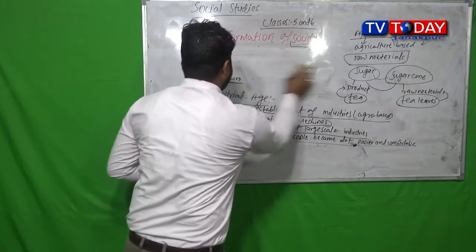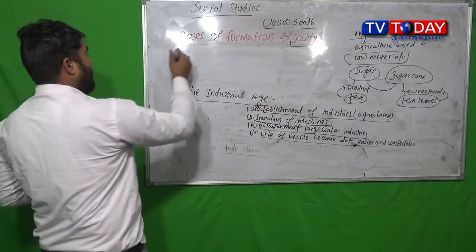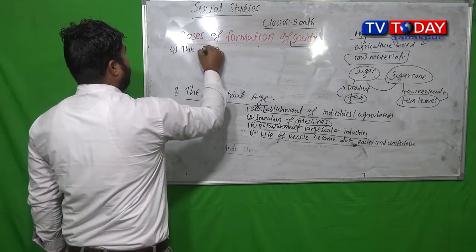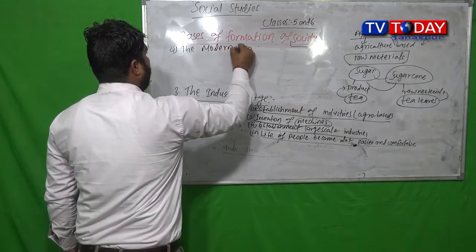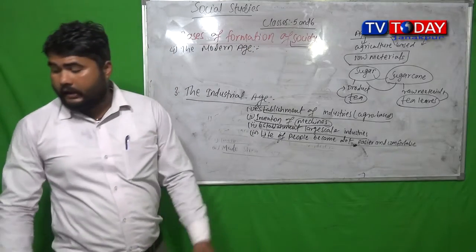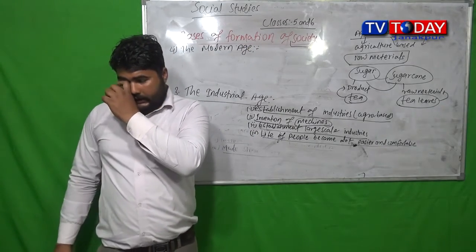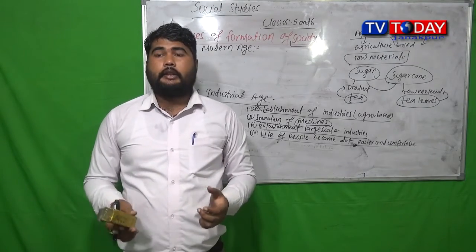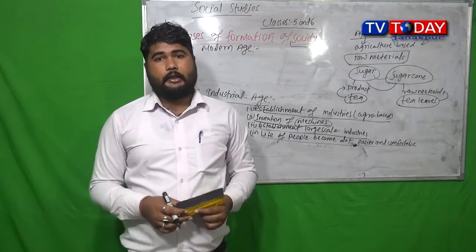So last stage of society is the modern age, the age in which we are living now. The age in which we are living now is the modern stage of society.